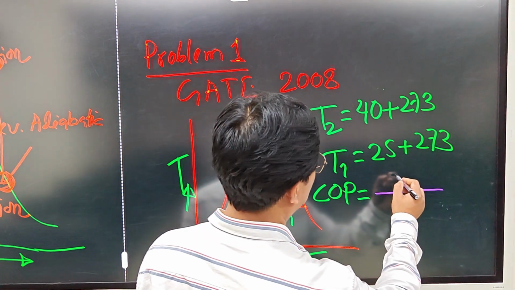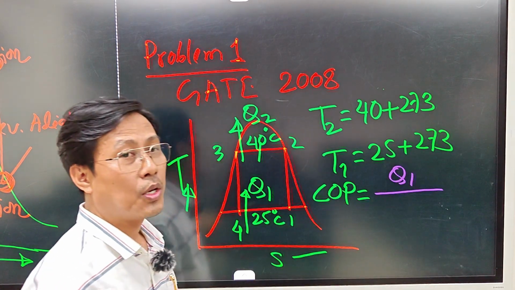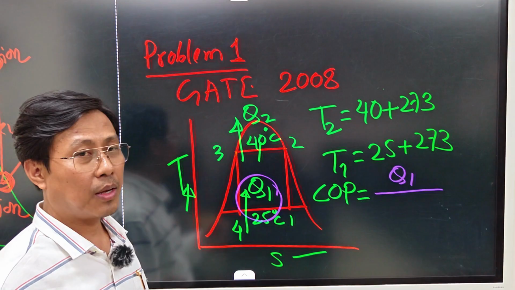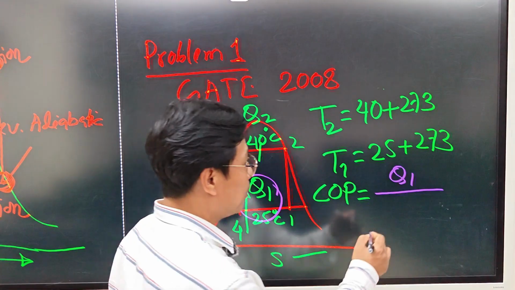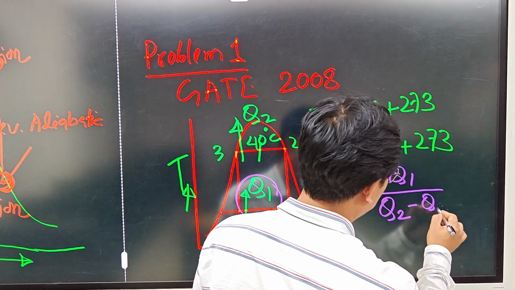Cooling effect equals Q1. Here the cooling effect equals Q1, the net work equals heat rejected minus heat added, so it will be Q2 minus Q1.